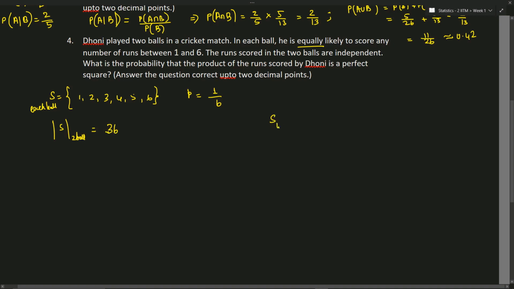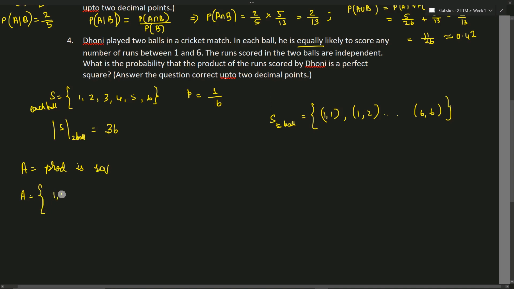For 2 balls, we'll have 1,1, 1,2, and so on up to 6,6. Let's say I'll call this event A: the product is a square number.